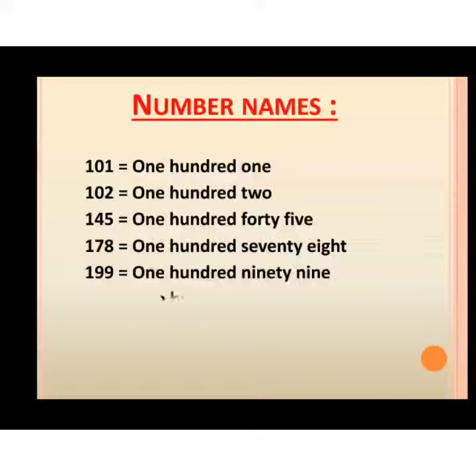And at last, try for 200. First, you have to write the spelling of 2 and then the spelling of 100. So, TWO 2, HUNDRED 100, 200. I hope now you have understood how to write the number names.